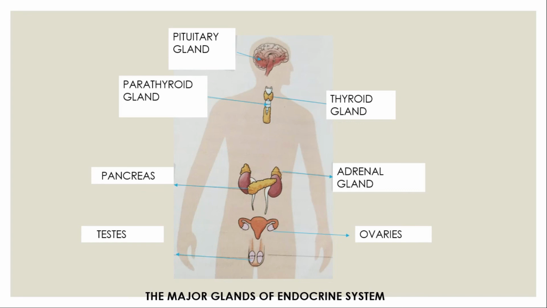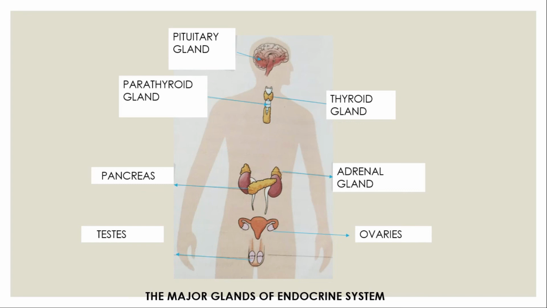phosphorus metabolism. Now, as you can see, the thyroid gland, now you know that it is situated in the neck region or the throat region and secretes thyroxine, which is necessary for growth and development. Also, you can see the adrenal gland. It produces the stress hormone and it also helps us cope with emergency situations. The pancreas, again, is the dual gland, because it has some component of endocrine and some component of the exocrine system.